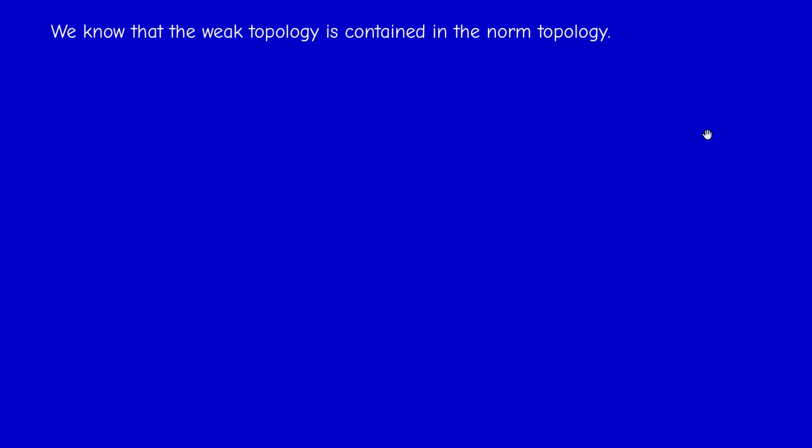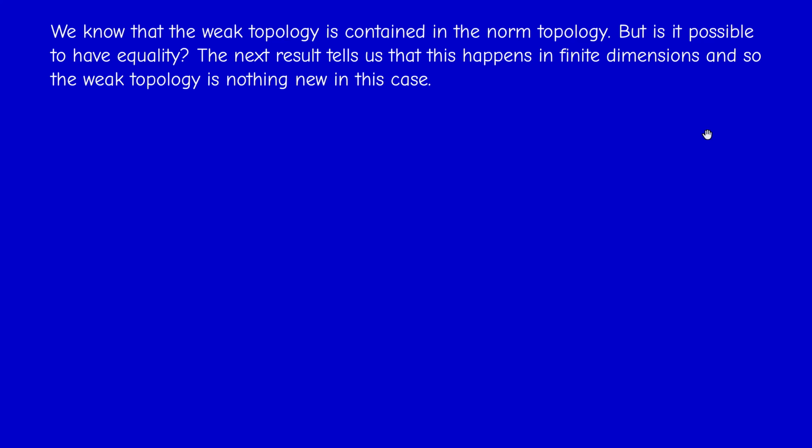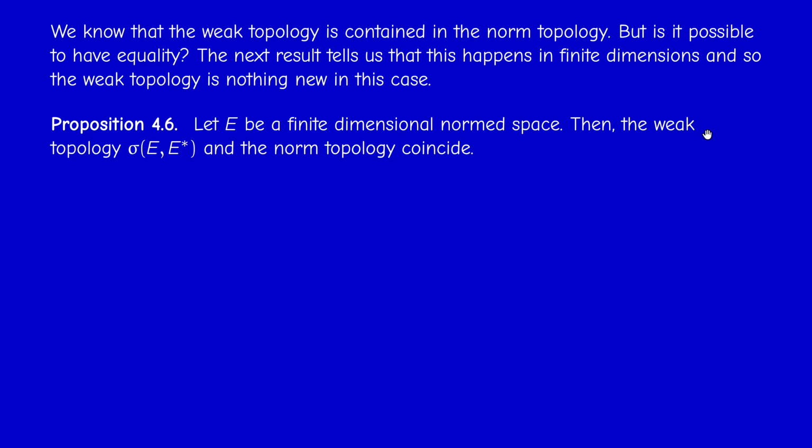So we know that the weak topology is contained in the norm topology, or the strong topology. But we didn't prove that the inclusion is strict. So could we have equality? This is the question. And the answer is yes. This happens if E is finite dimensional. So if E is a finite dimensional norm space, then the weak topology and the norm topology coincide.